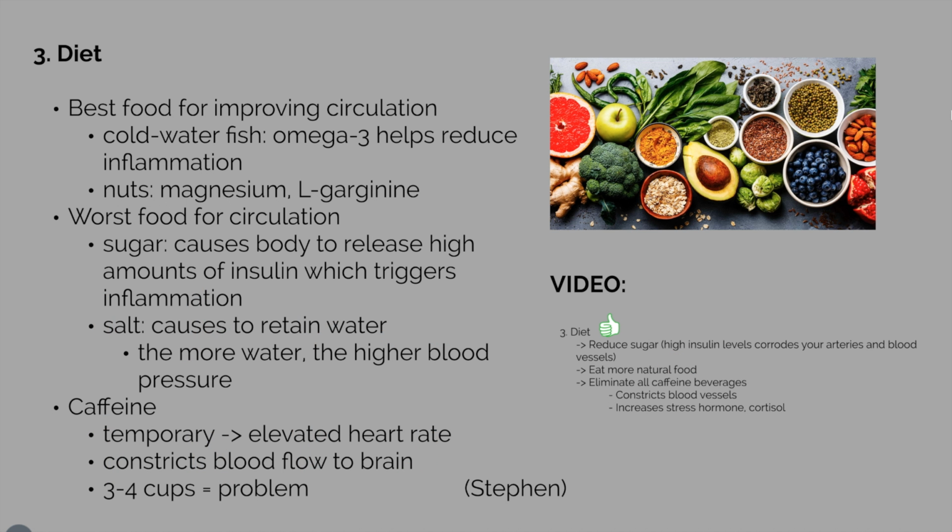Out of the three categories in the ways to improve circulation, the diet section was the most accurate and correct. According to the HeartMD Institute, the best foods for improving circulation are cold water fish and nuts, while the worst foods are sugar and salt. As fish consists of omega-3 and nuts have magnesium, they help in reducing inflammation, whereas sugar causes the body to release high amounts of insulin, which triggers inflammation. Lastly, just like the video mentioned, caffeine constricts blood vessels and increases the stress hormone.